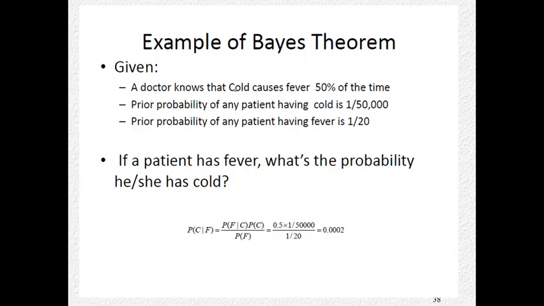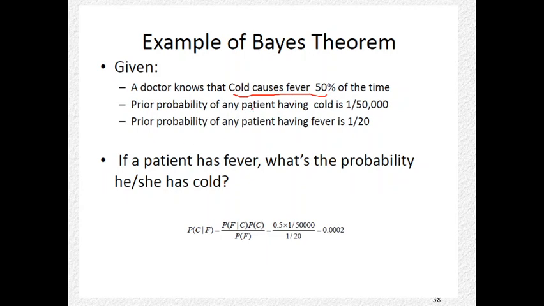That is conditional probability. If the patient is having cold, then what is the probability of having fever? That is actually 0.5, probability of fever given cold. And this is what is actually conditional probability.